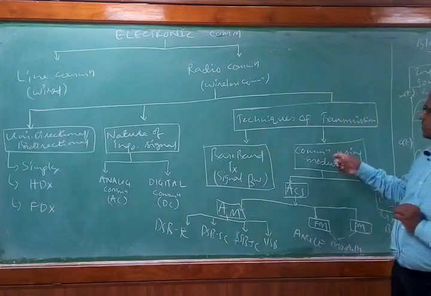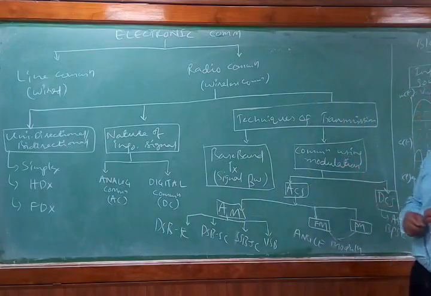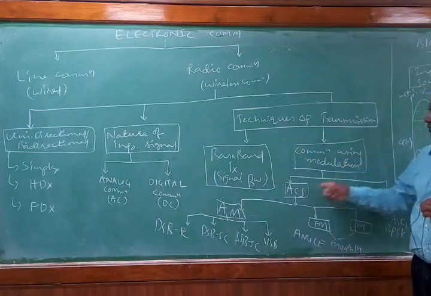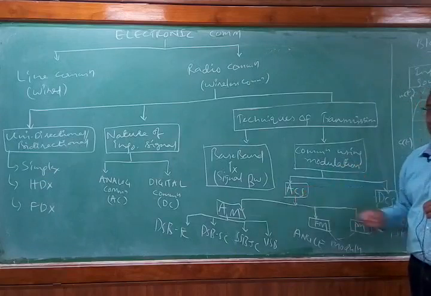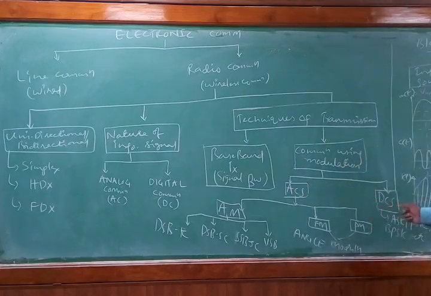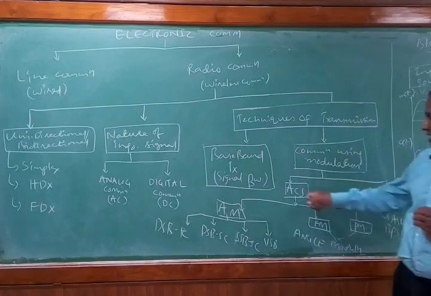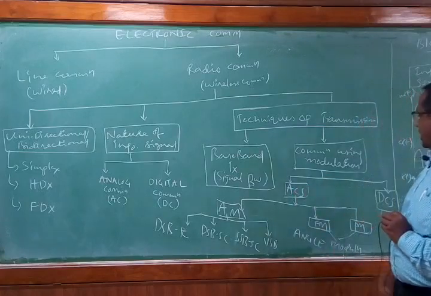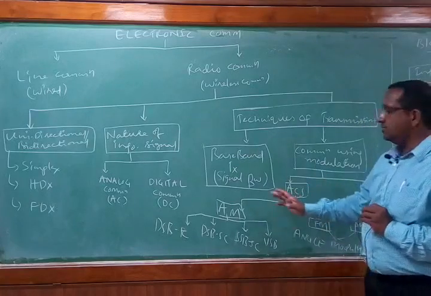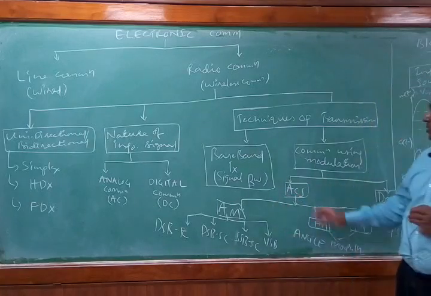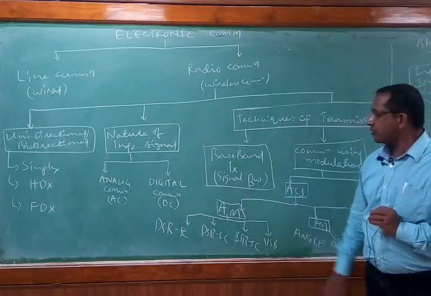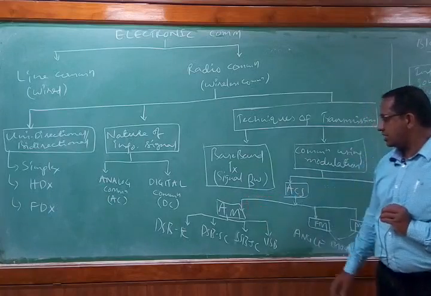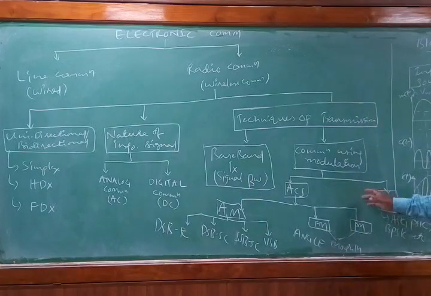And now here also we are going to have two types of communication systems involved using modulation. So we are going to have analog communication system ACS, we are going to have digital communication system DCS. This analog communication system is actually further subdivided into two. One is going to be continuous wave modulation. Next one is pulse modulation.